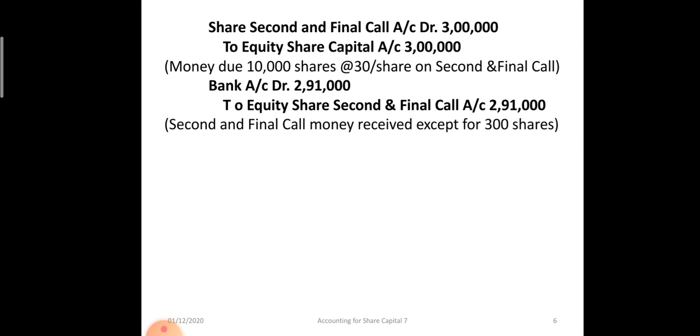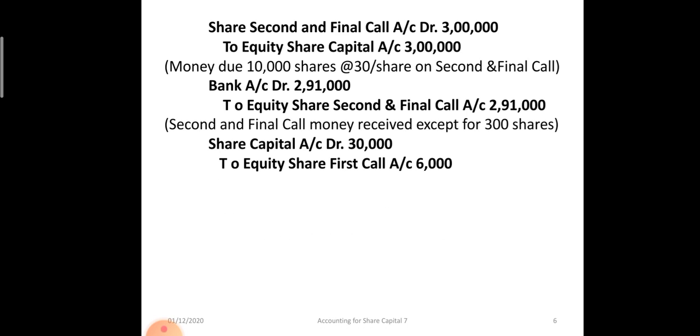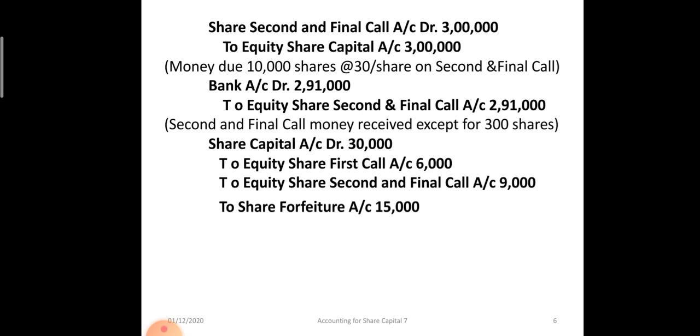Now we will pass the journal entry for the forfeiture of shares. Share capital, 300 shares into 100. Okay, 100 rupees is the face value, so 30,000 rupees, to equity share first call 6,000 is not received, to equity share second call 9,000 is not received, and the balance 15,000 is received. Okay, the application and allotment money is received, so those amounts, 20 plus 30, will be forfeited. On 300 shares at the rate of rupees 20 and 30, 50 rupees, it is 15,000 rupees, to share forfeiture 15,000 rupees.